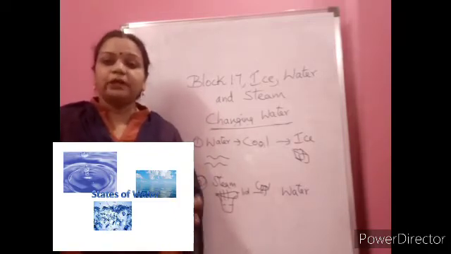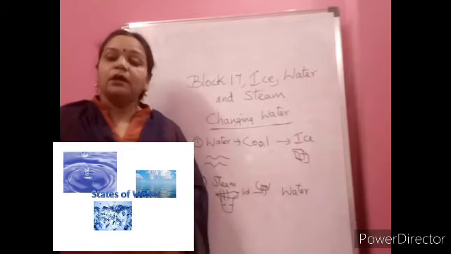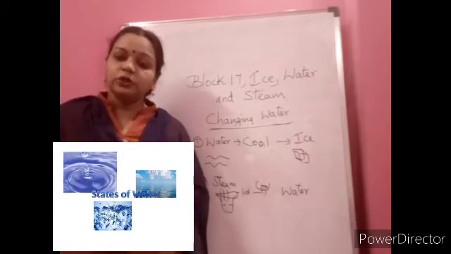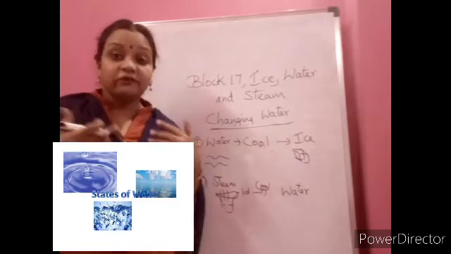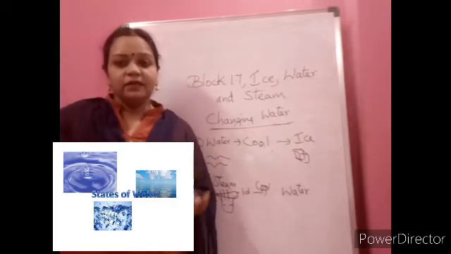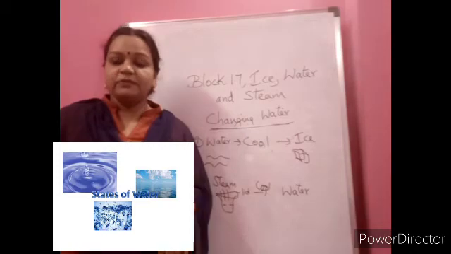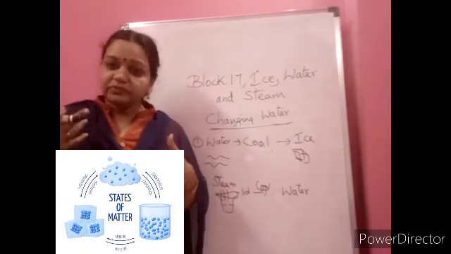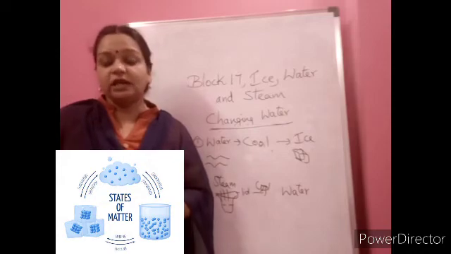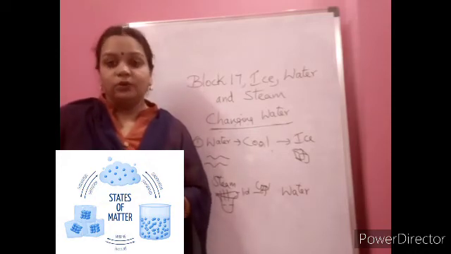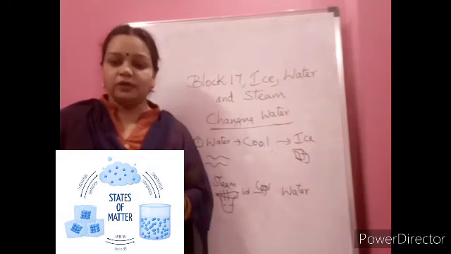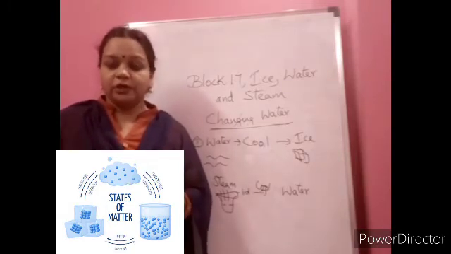Same way the river water, puddle water, pond water, every day due to the sun's heat, what is happening, children? They are changing into steam, other way water vapor, and they are going up and forming cloud and coming as rain. So this heating and cooling of water is always happening in the nature, and that is how we are able to get the so-called water cycle, and that is how we are able to get the rain also. Slowly we will learn that also.